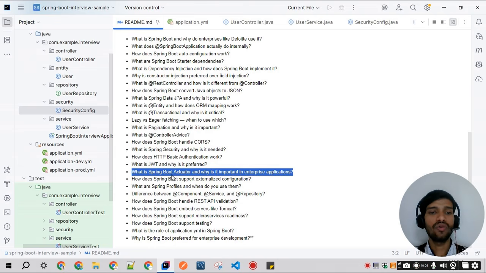Next question is, what is Spring Boot Actuator and why is it important in enterprise-level applications? Spring Boot Actuator is one of the major features for any production application, and most companies use it. Whenever the application is running in multiple environments, we usually monitor it 24 by 7.